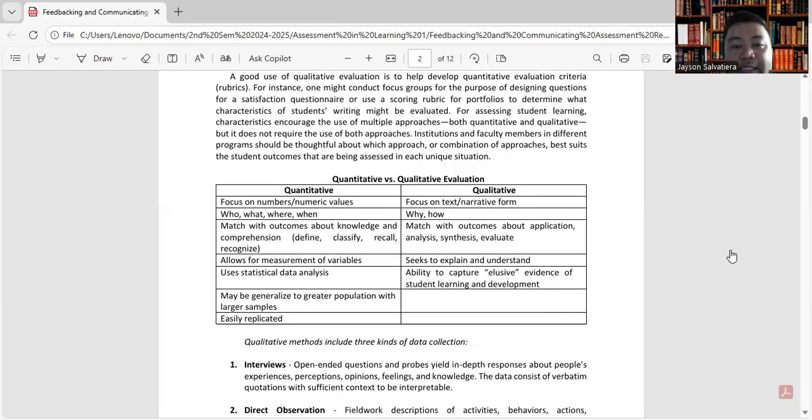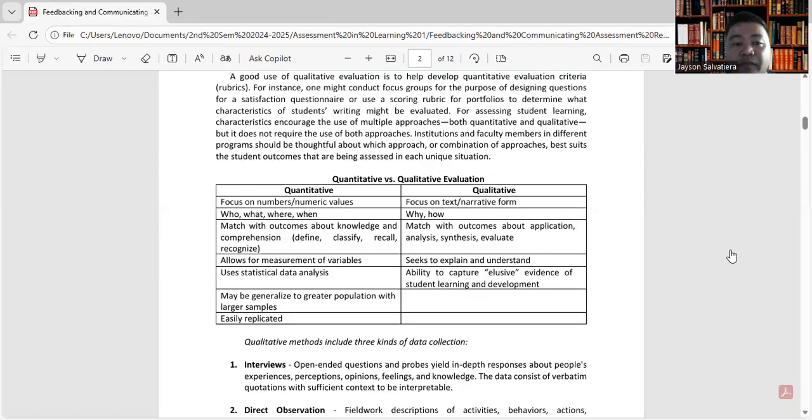So here is the difference between quantitative and qualitative evaluation. So this is the summary of what I discussed in the previous information. So in quantitative, focus on numbers or numeric values, while in qualitative, focus on text or narrative form.